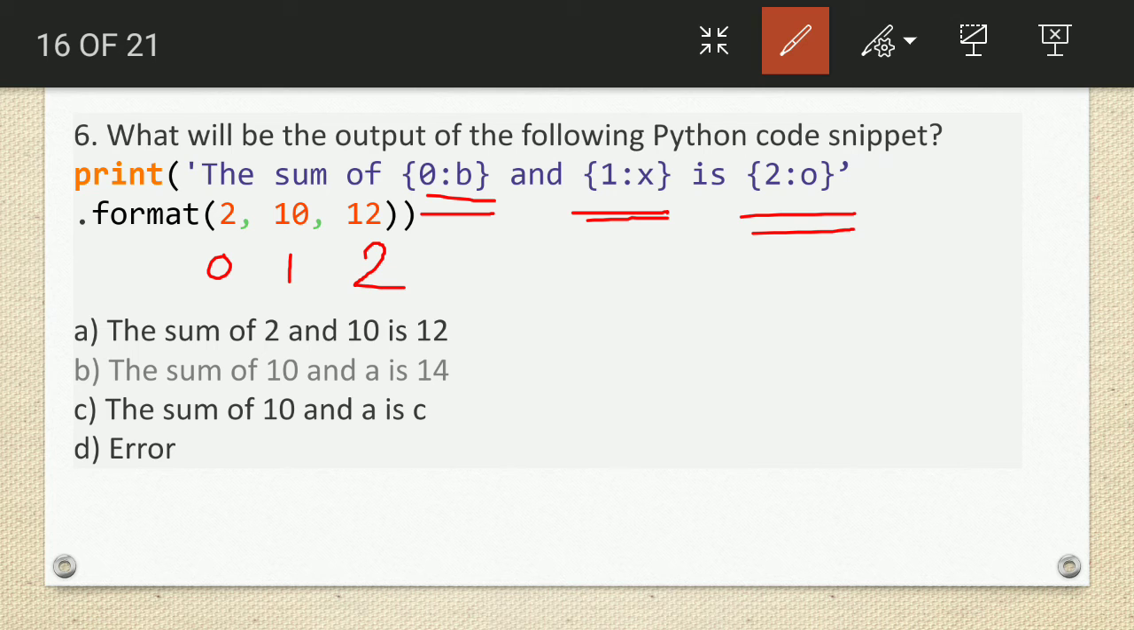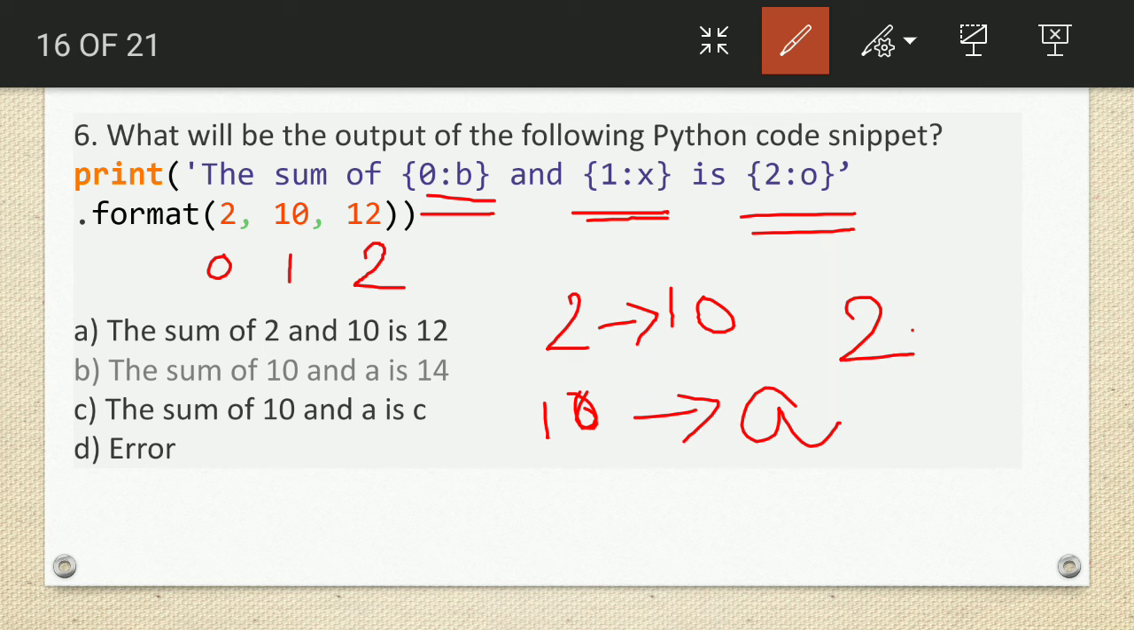So what do we need to do? We need to convert the 0th index, that is 2. The binary of 2 is 1 and 0. Okay, so this is the binary of 2. Now we need to convert the 1 index, which is 10, into hexadecimal. So the hexadecimal of 10 is A. So A will be printed, and the octal of 12 is 14. So 14 will be printed. So what will be the output? The sum of 10 and A is 14. So option B is the answer.